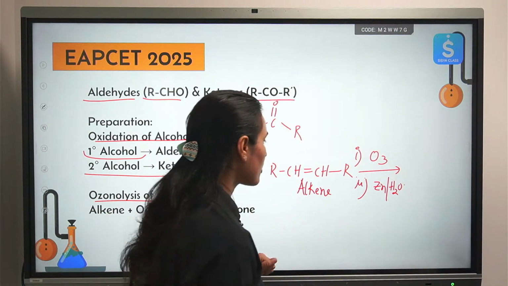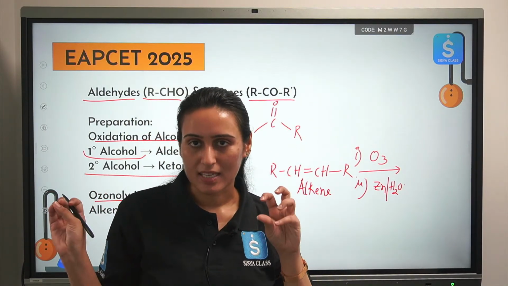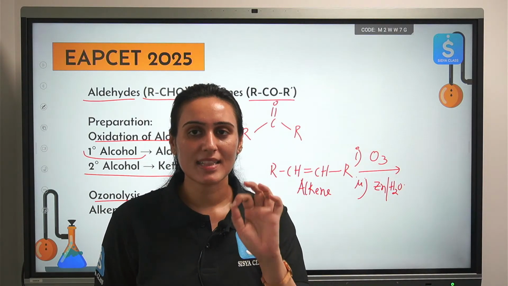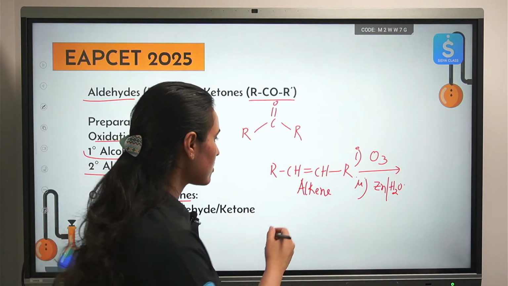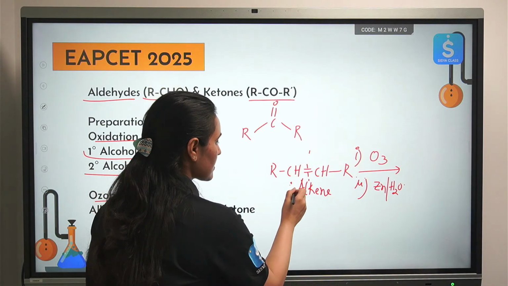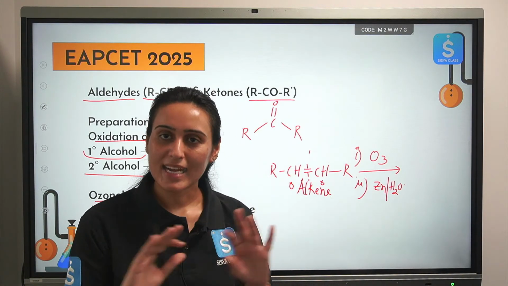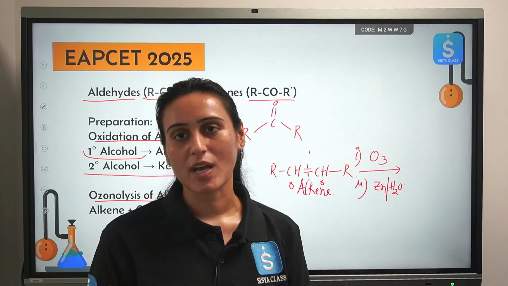Okay. So what are we going to do? Just break the pi bond and connect the two carbon atoms which were originally attached with a double bond. You must connect them with a double bonded oxygen and your task is done. Okay. So I will break this double bond. Simple enough. I will attach this carbon with a double bonded oxygen, this carbon with a double bonded oxygen. That is your entire reaction. That is all you have to do. You don't have to show them the mechanism. So you don't have to worry about it.